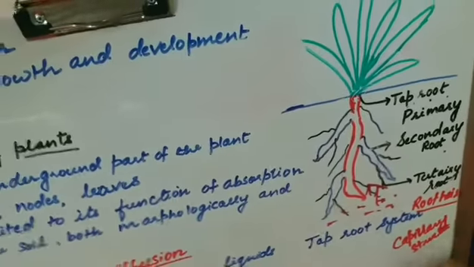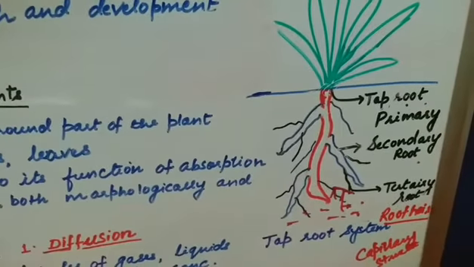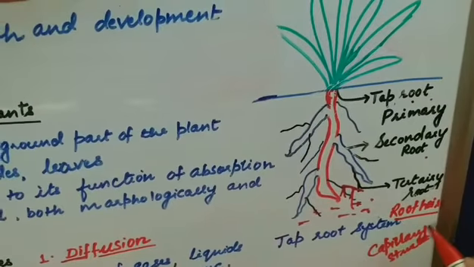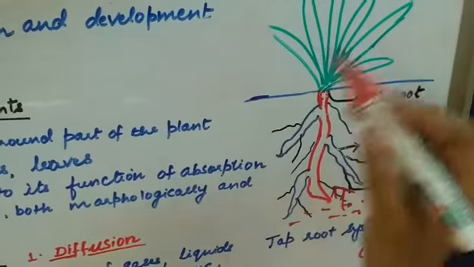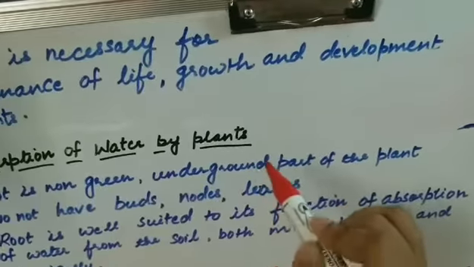There are millions and billions of root hairs per plant, and the absorption of water thus takes place from these root hairs, which is then transported to different parts of the plant. This is all about absorption of water by plants.